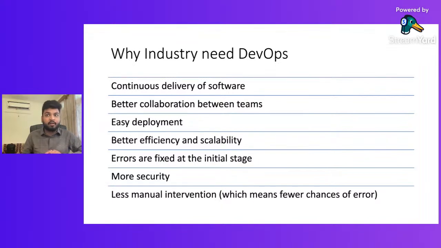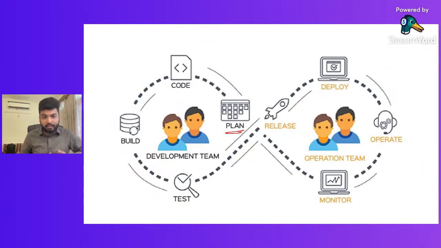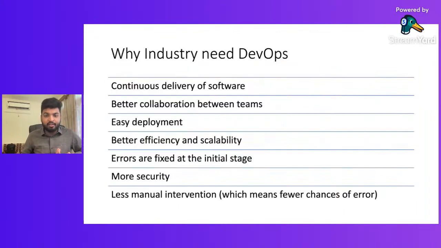So every sprint has rigorous testing and client feedback, which I have shown in my previous slide. If you are planning a single sprint, it consists of test and build, penetration testing, unit testing, load testing, black box testing, and so on. It takes the client feedback, we monitor, and if any changes or feedback are needed, we change accordingly. That is something DevOps gives us. DevOps helps us fix errors in the initial stage. It is also more secure.